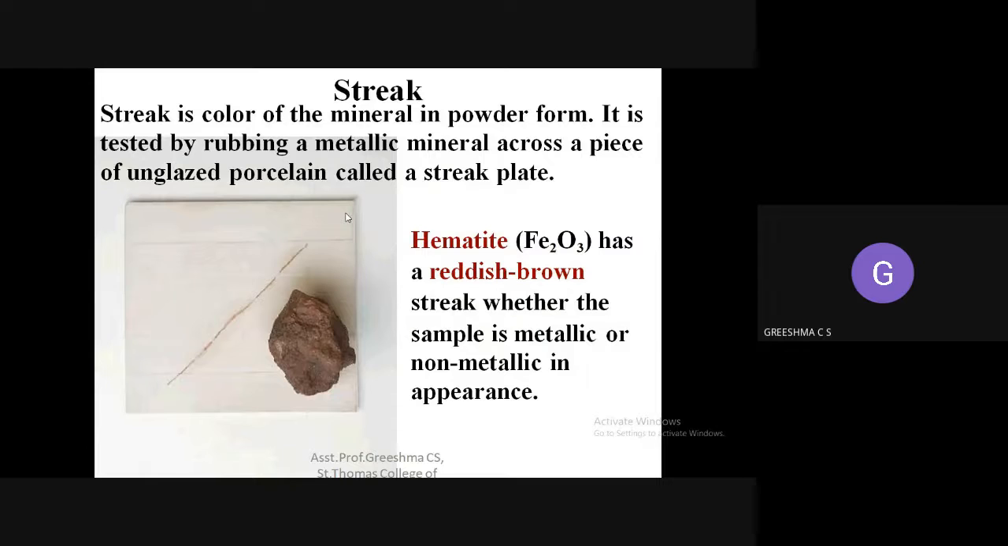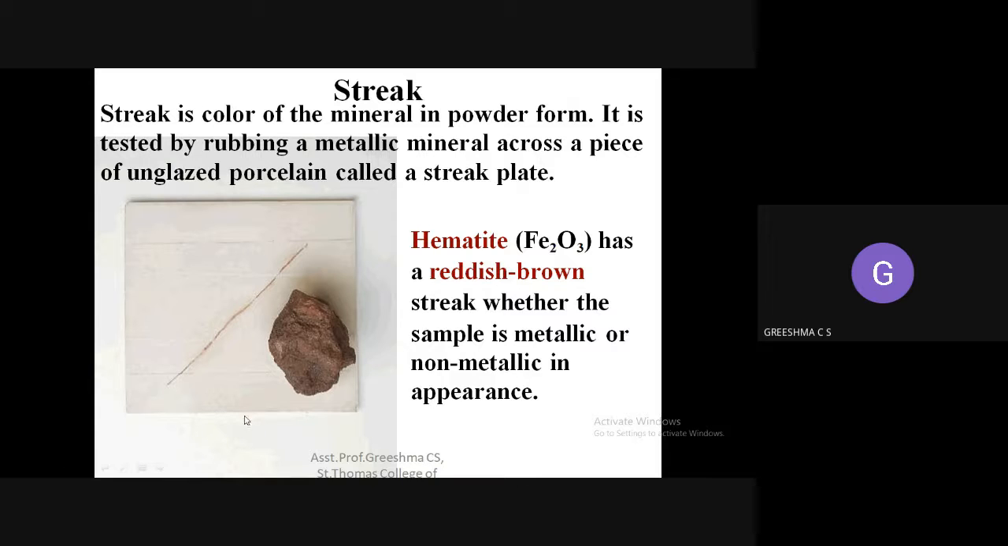Next one is streak. What do you mean by streak? This you might have done in school time. When we are small, you will be very curious to know about the structures that are around you. So what will happen if you get some stones? If you scratch a stone against a white surface, you can see the color.